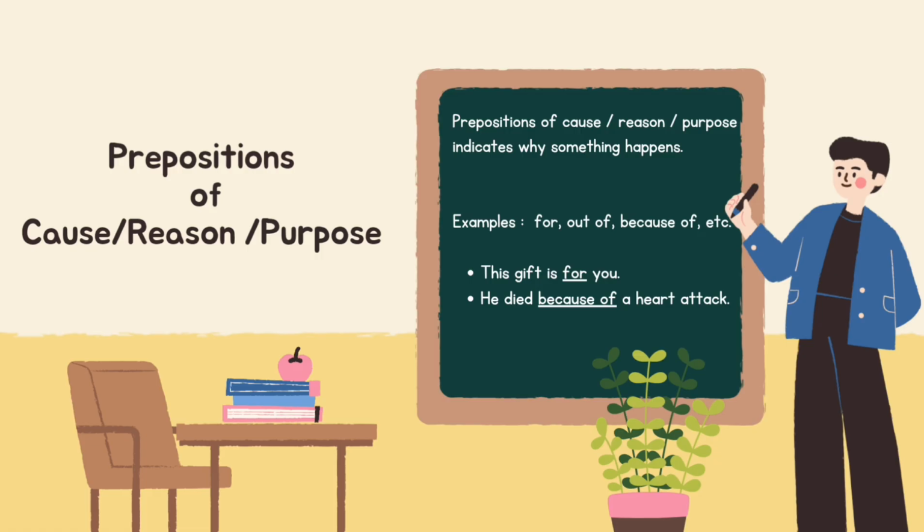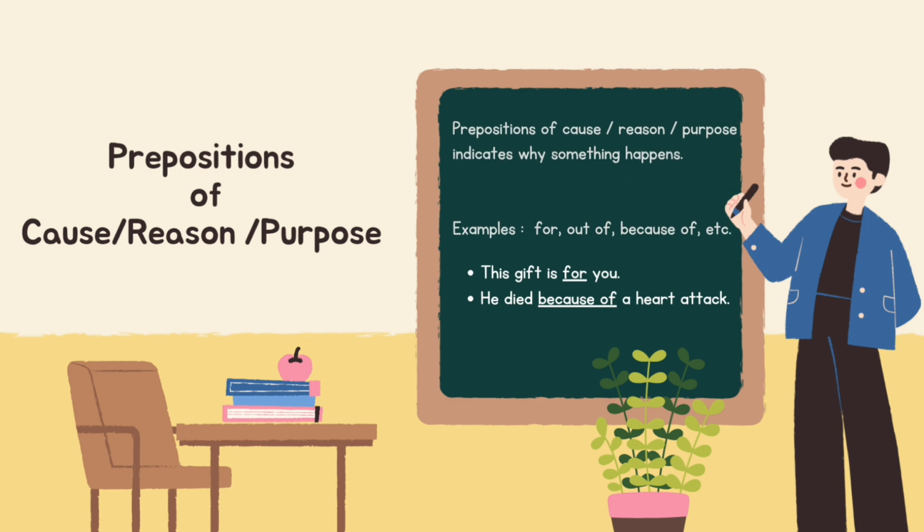Prepositions of cause, reason, purpose. Prepositions of cause, reason, purpose indicate why something happens. Examples: for, out of, because of, etc. This gift is for you. He died because of a heart attack.